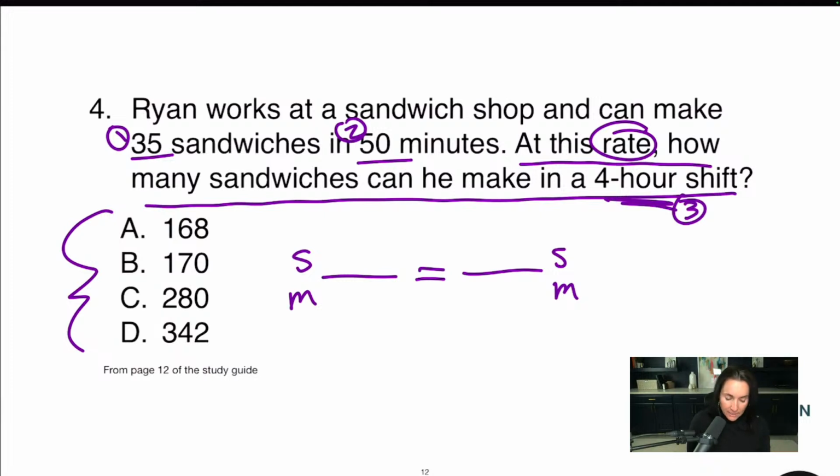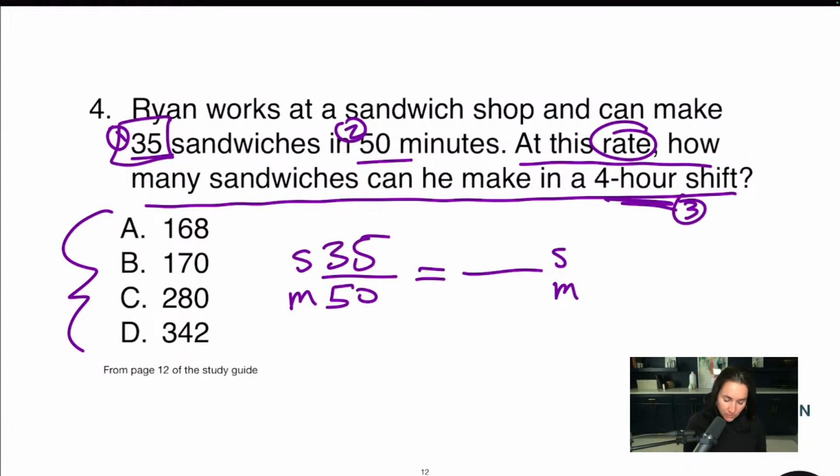So if I read this, Ryan can do 35 sandwiches in 50 minutes. Let me get my calculator out. You do get a calculator on this exam, but it's on the screen. So I recommend pulling up that on-screen calculator. You can pull it up on your computer and practice that way, because you have to use the mouse and punch the numbers. So just be careful.